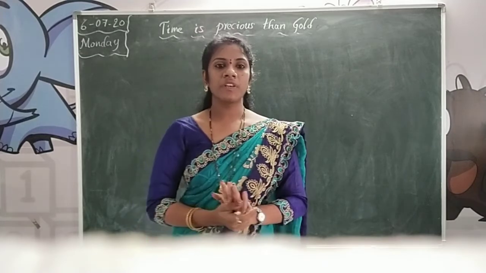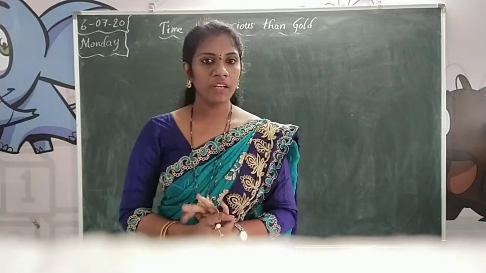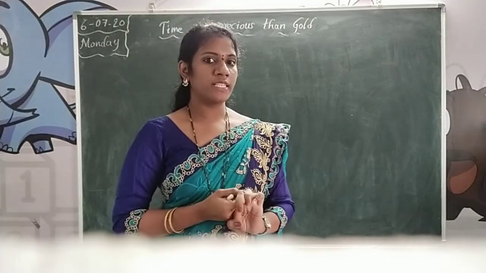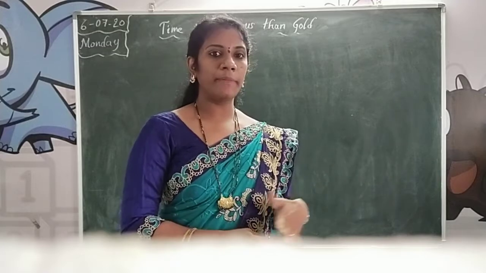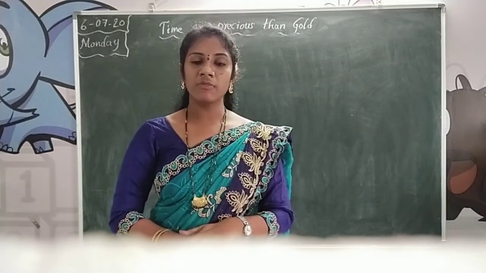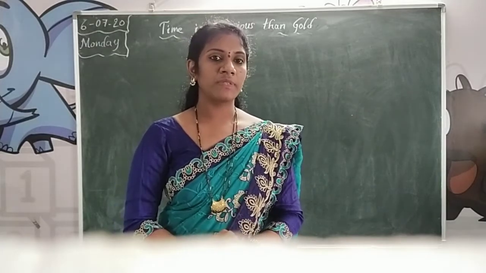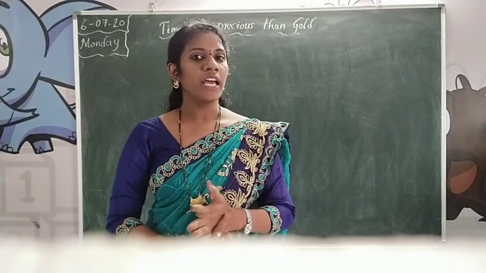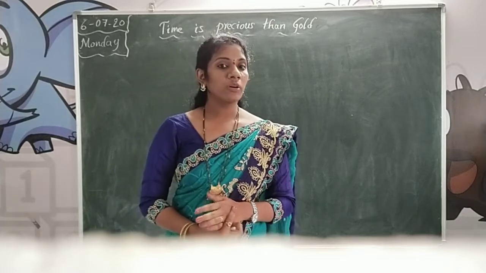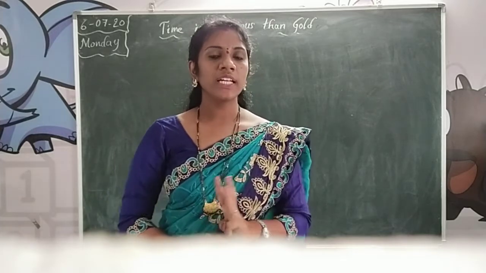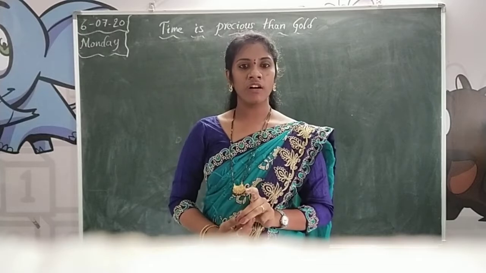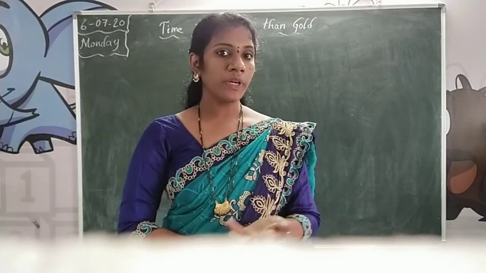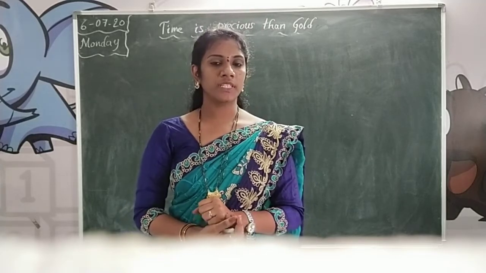Okay, and different types of animals. What are the different types of animals? Domestic animals, wild animals, and pet animals. Depending upon their food habits and adaptations, animals are divided into four types: terrestrial, aerial, arboreal, and aquatic animals. Depending upon food habits, animals are divided into three types: herbivores, carnivores, and omnivores.